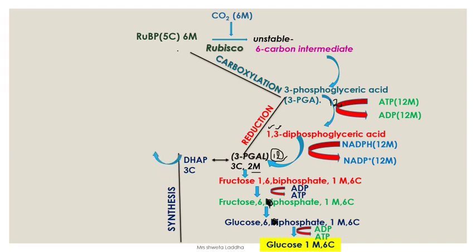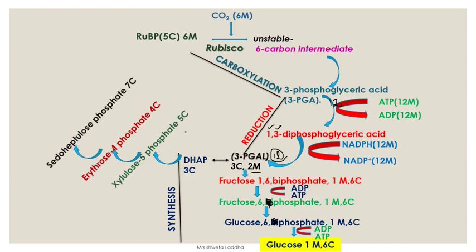So these 10 molecules of 3-PGL are converted to a 5-carbon compound, xylulose 5-phosphate. 5-carbon compound, total are 30, so 6 molecules are formed. 6 fives are 30. Xylulose 5-phosphate is then converted into erythrose 4-phosphate, which is a 4-carbon compound. It is then converted into sedoheptulose phosphate, which is a 7-carbon compound. You can see 5-carbon compound, 6 molecules, 5 sixes are 30.